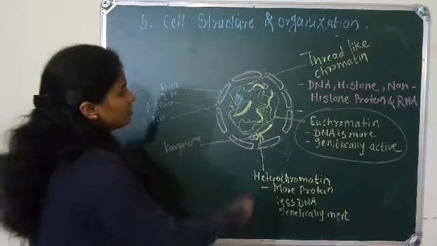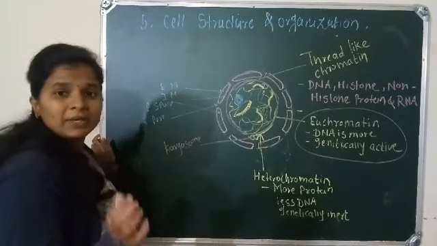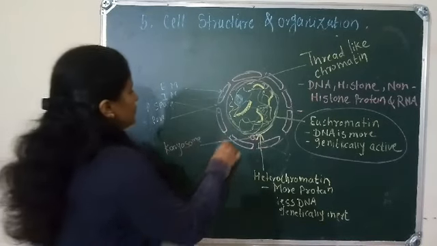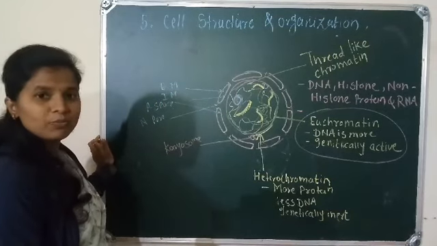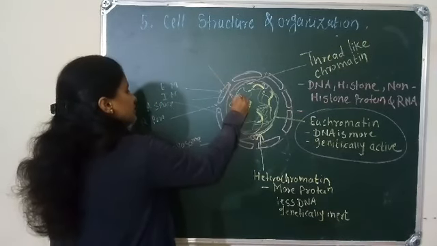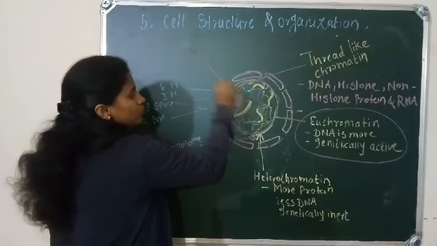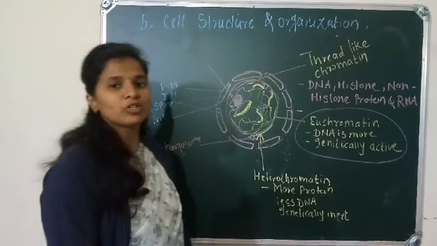So this is a chromatin network, nothing but the chromosome or the DNA, and the nucleolus is also present near the chromatin. It is a dense body without a cell membrane. So this is about the chromatin.